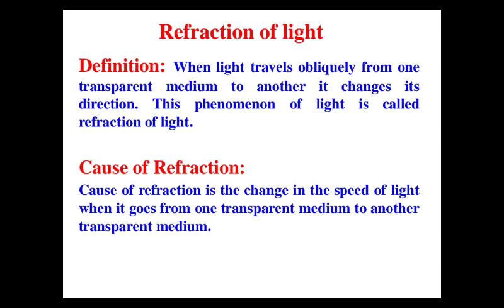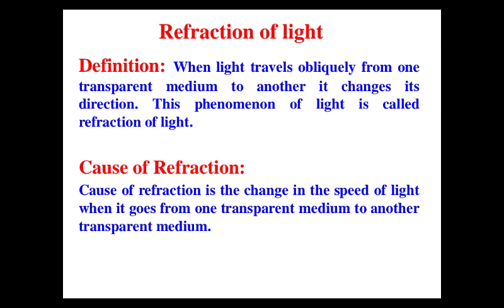This is the definition: when light travels obliquely, meaning at an angle to the surface, from one transparent medium to another, it changes its direction. This phenomenon of light is called refraction of light. So, what is the cause of refraction? The cause of refraction is the change in the speed of light when it goes from one transparent medium to another transparent medium.